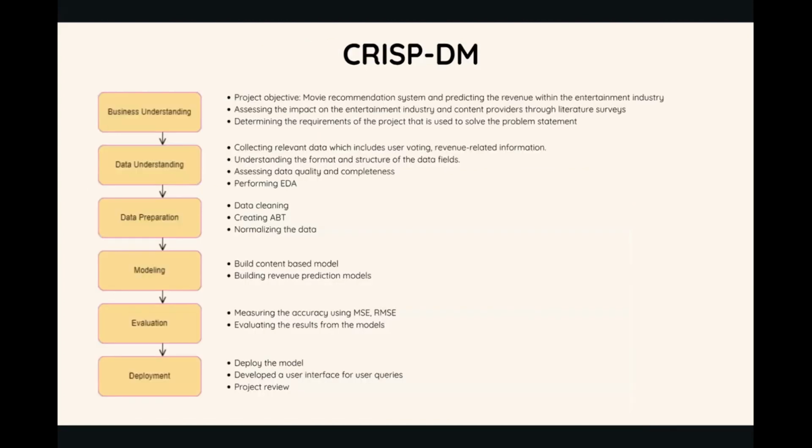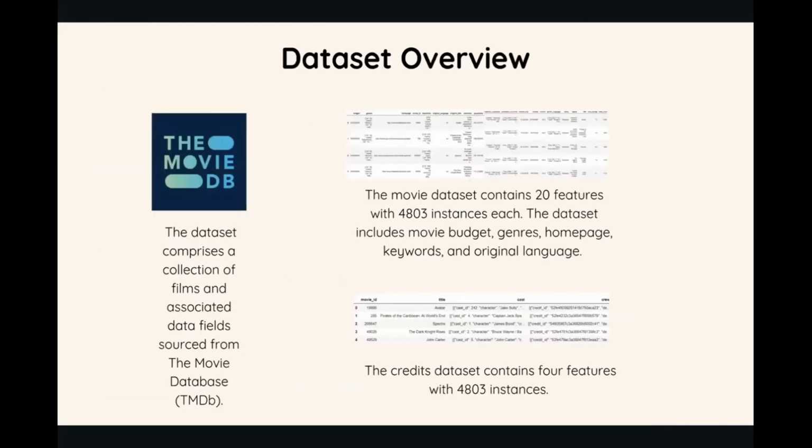Our methodology follows the CRISP-DM framework, ensuring a structured approach to our data-driven project. We began with a thorough business understanding, then moved to data understanding and preparation, involving cleaning and normalization. The modeling phase was about building a content-based model and predictive models for revenue prediction. For evaluation, we relied on robust metrics to assess the model's performance. And finally, deployment was about making the model accessible through a user interface and ensuring its performance meets our high standards.